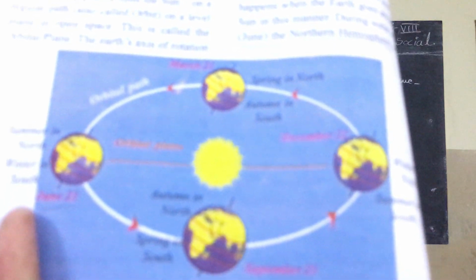Now, it is always moving. It is a continuous process, from January to December. So here a few pictures are shown: March 21, June 21, September 23, December 23.